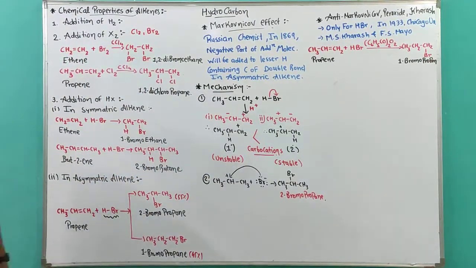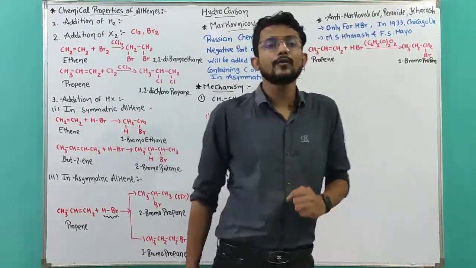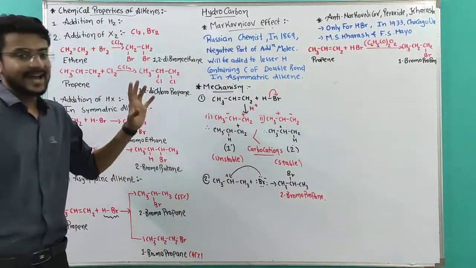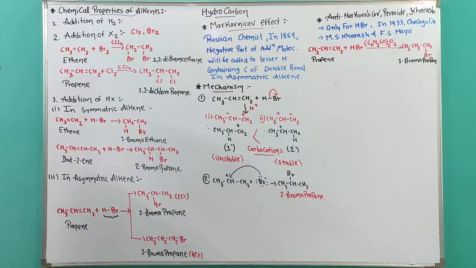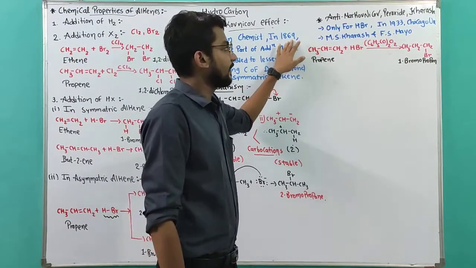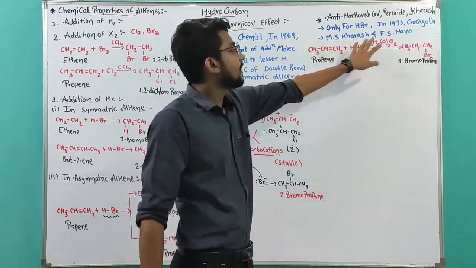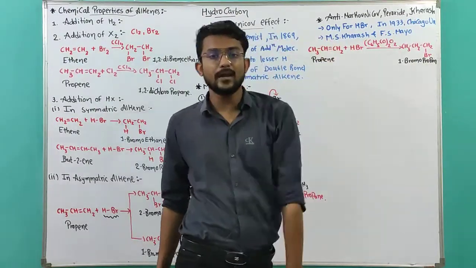Okay. Now let's talk about the opposite of the Markovnikov rule. After the Markovnikov rule, in 1869, two particular names arise, M.S. Kharasch and F.S. Mayo.